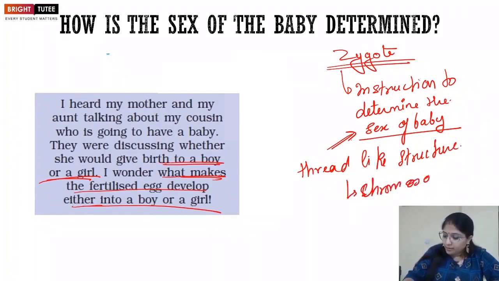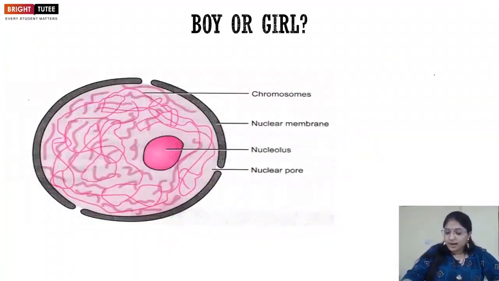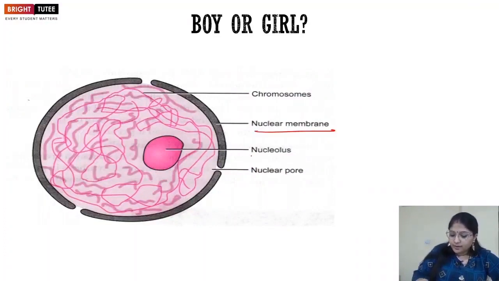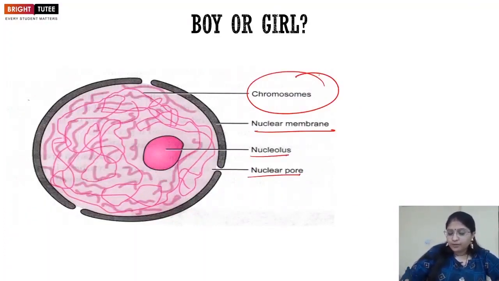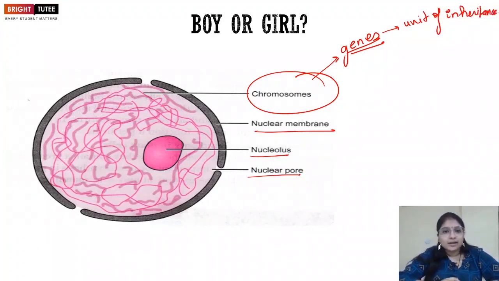If you remember, when we were talking about the structure of the nucleus, we said that there was a nuclear membrane, a nucleolus, and chromosomes. This was the part of the nucleus which had genes in them, and these genes were the unit of inheritance, right? Unit of inheritance, because these genes contained all the information regarding the characters.